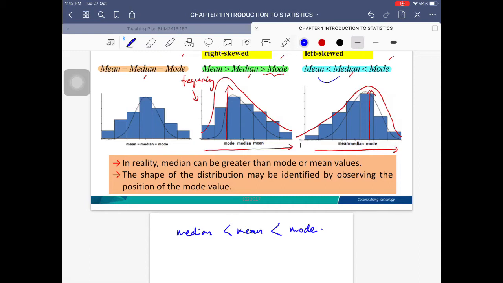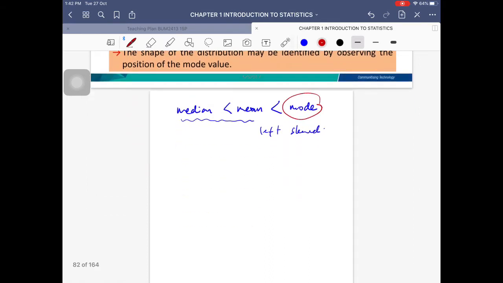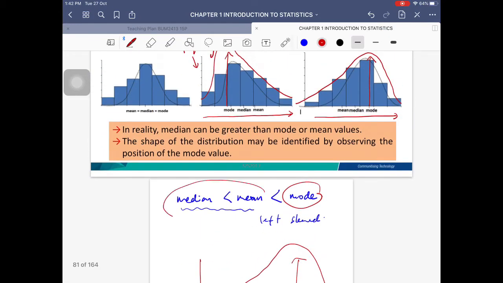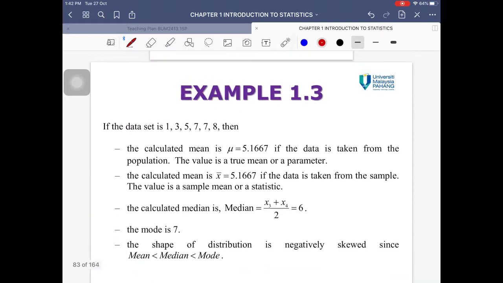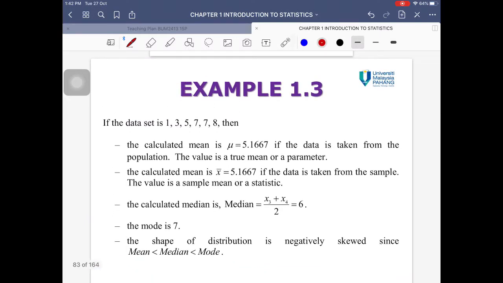According to what we have up here, the distribution is going to be left skew if the mean is the smallest one. But here the median is less than the mean. So how is this going to be classified? This is still going to be left skew, and we decide that based on the mode value. When I sketch this, my mode value is still the largest value, so my graph is still going to taper off towards the left. So this is still left skew. The position of these two, the median and the mean, can be interchanged.